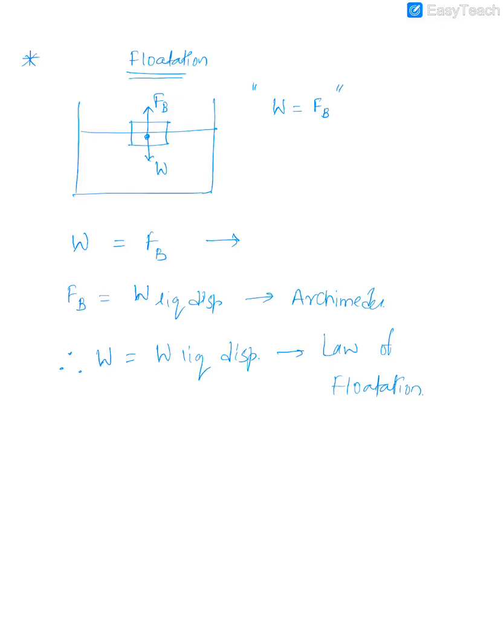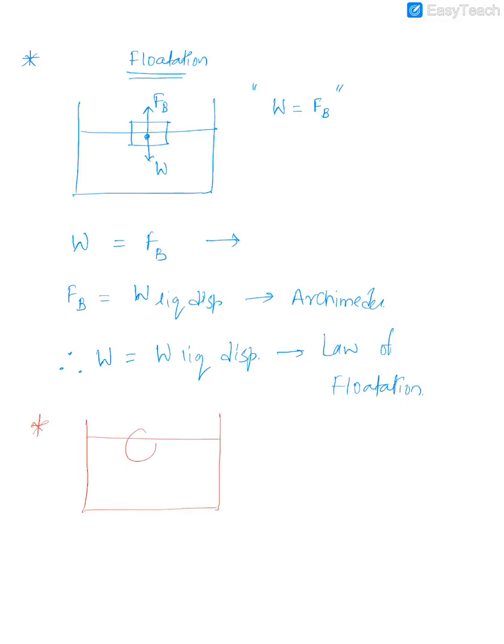So I'll repeat once again. The weight of a floating body is equal to the weight of the liquid displaced by its submerged part. Just to make it clear to you, I'll give you one more example. Say here there is an object which is floating.